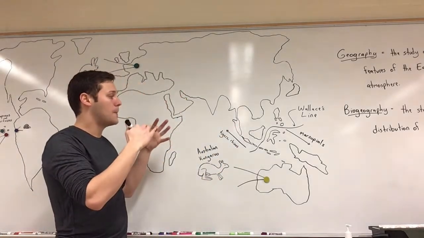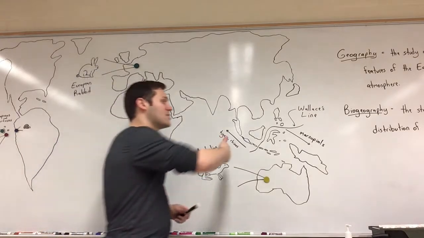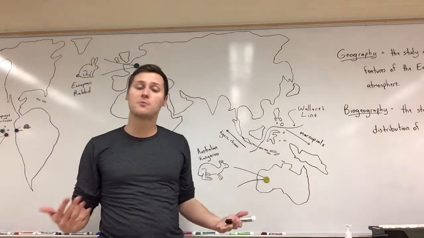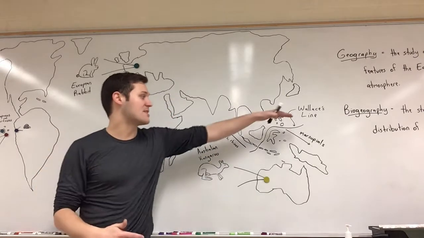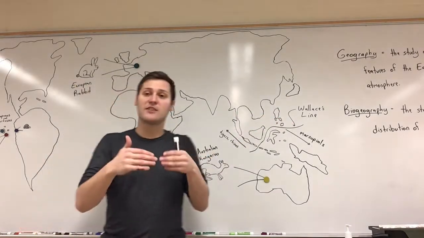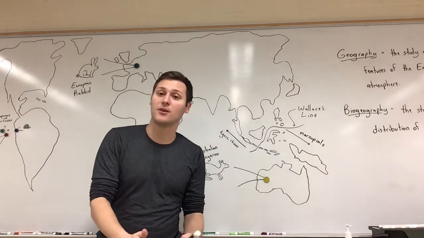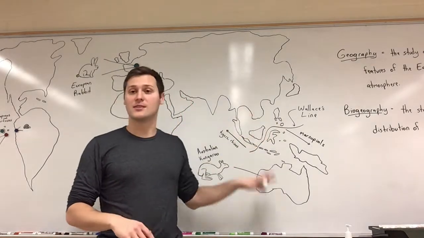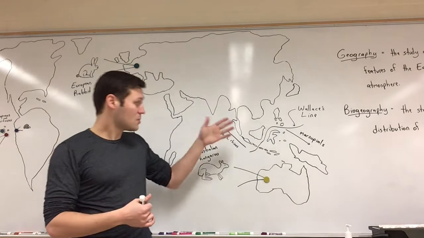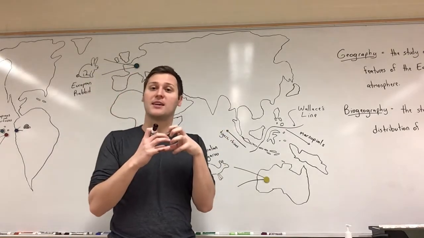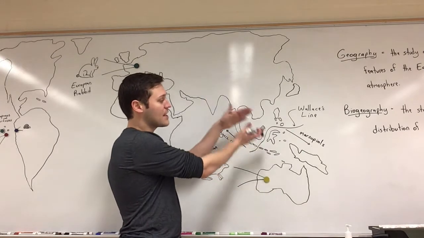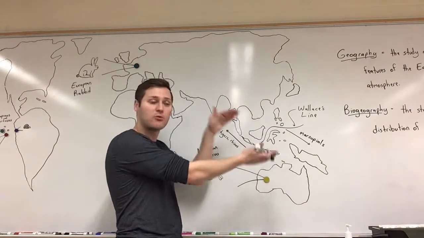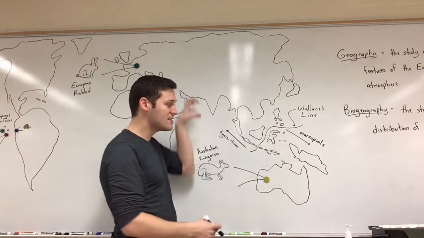So it turns out that if you looked at the Wallace Line from a geographical perspective, that area of the ocean, because this is divided by water, is actually significantly deeper than some of the other areas of the ocean, which indicates that geologically speaking, these had a longer period of time where they were separated versus some of these other islands.